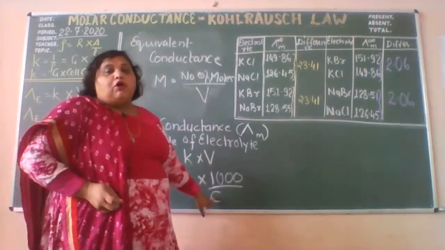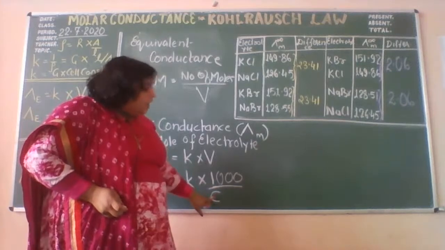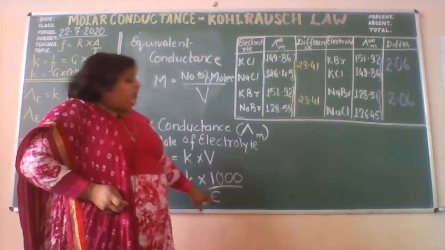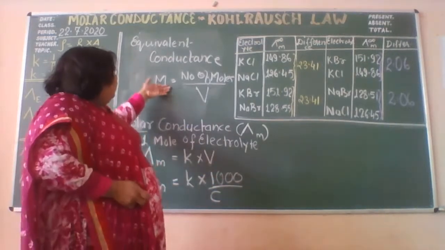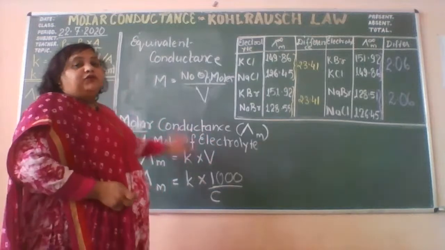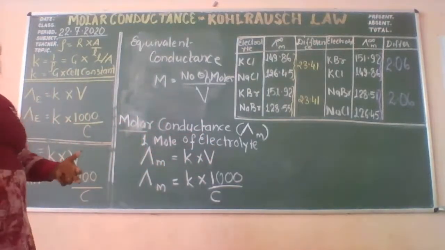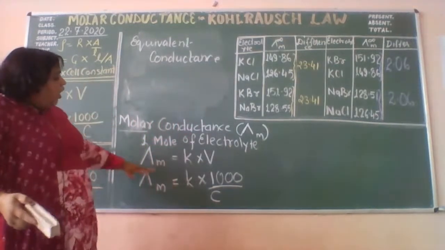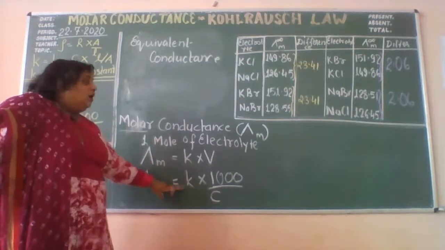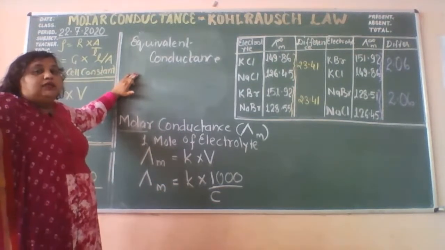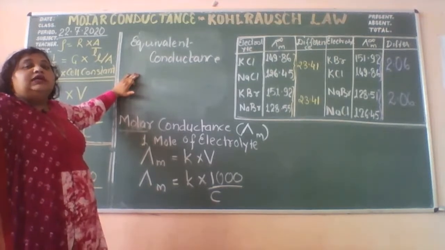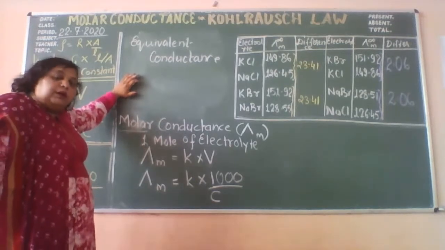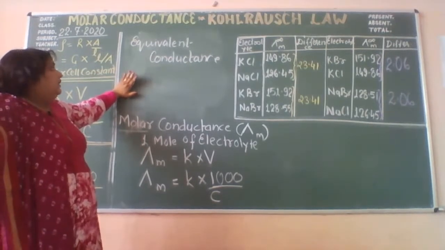C is the number of moles. Please do remember, the C that I have used here is for the number of moles present in 1 liter. I have derived this from the definition of molarity. So I think now you understood what molar conductance is and how I have derived this formula: the conductance offered by the volume of the solution that contains 1 mole of the electrolyte.